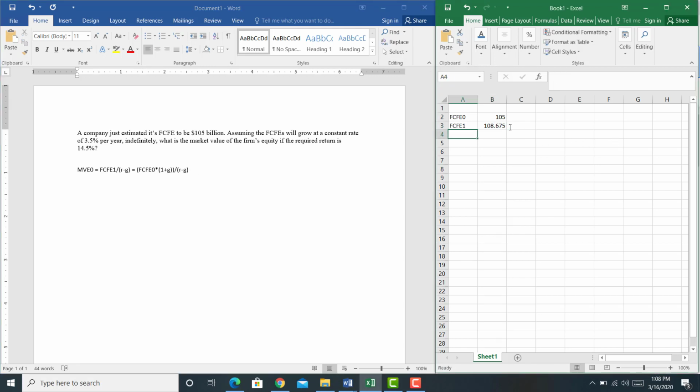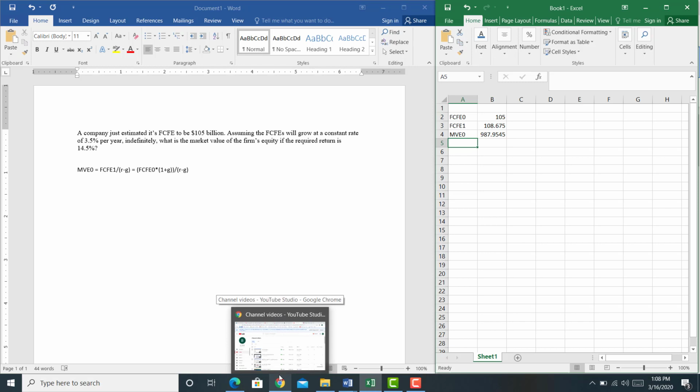If I come back over here to Excel, this is the free cash flow to equity holders in the next period. The market value of equity in year 0 is therefore equal to the free cash flow to equity holders in year 1, divided by the difference between R minus G, where R is 0.145 and G is 0.035. Okay, so the total market value of equity for this particular firm is going to be equal to 987,955 million.